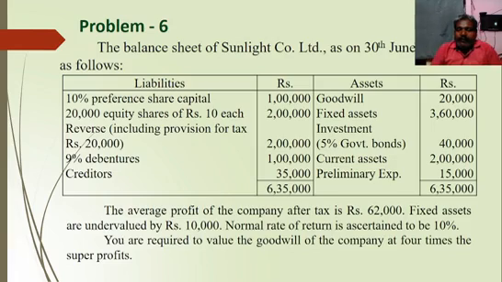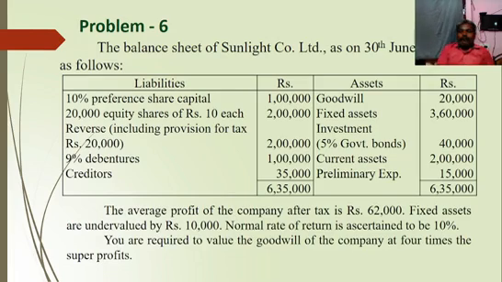Even for average profit we need some adjustments; here there is no need to make the adjustments. But there is no normal profit available. So how to calculate normal profit? Generally, capital employed into normal rate of return. There is no average capital employed or capital employed value directly in that problem. How to calculate capital employed? Assets at market value minus outsiders' liability. With the help of this information, we should calculate capital employed. Then we should find out super profit.